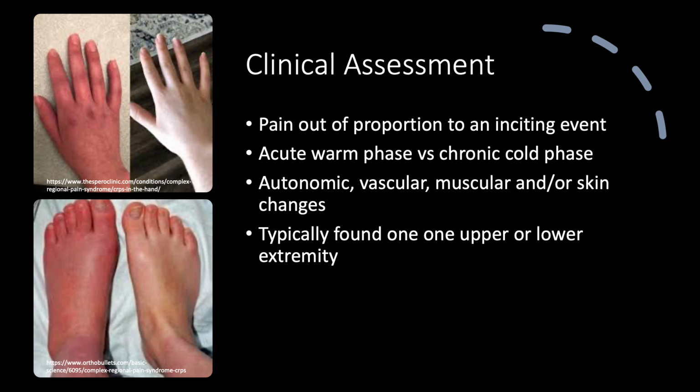The chronic cold phase has degenerative changes that lead to decreased active range of motion, overall weakness, and reduced strength of the extremity, colder skin temperature when compared to the unaffected limb, cyanotic or mottled skin discoloration, and increased sensitivity to touch. Specialty exams can include other pathologies, but there is no single exam that defines CRPS.